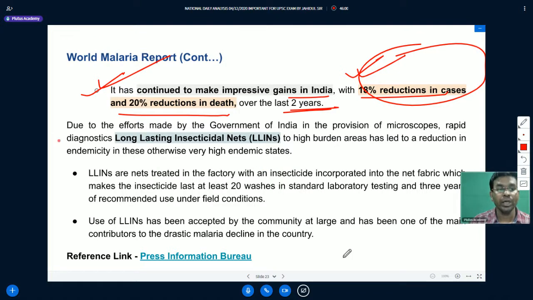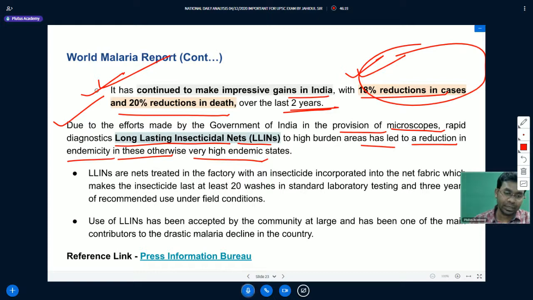Due to the efforts made by the government of India in the provision of microscopes, rapid diagnostics, and long-lasting insecticidal nets to high burden areas, there has been a reduction in endemicity in these otherwise very high endemic states. If you want to learn more, you can follow this reference link from the Press Information Bureau related to the World Malaria Report.